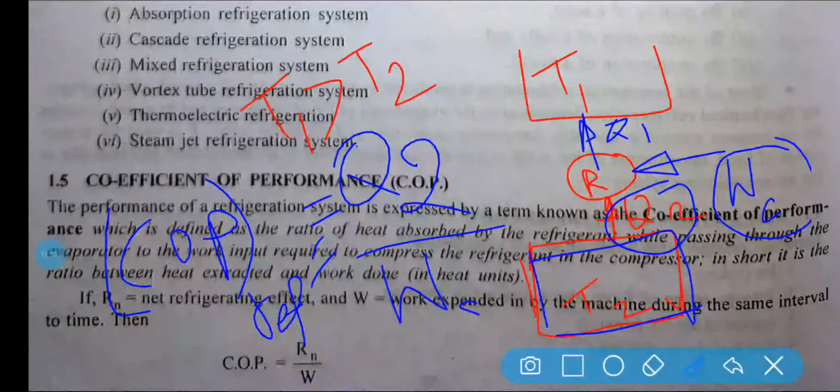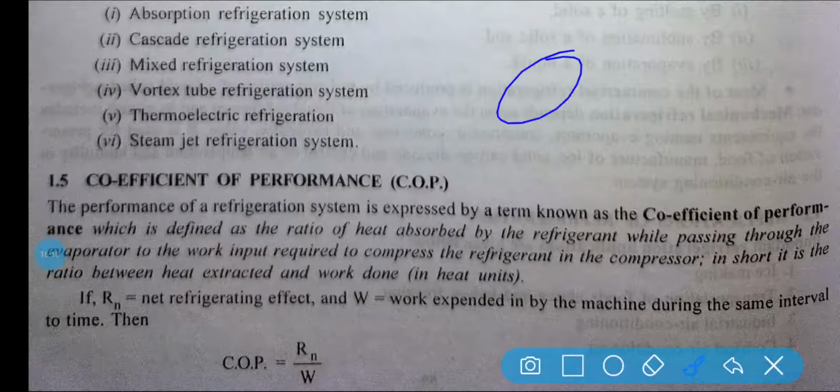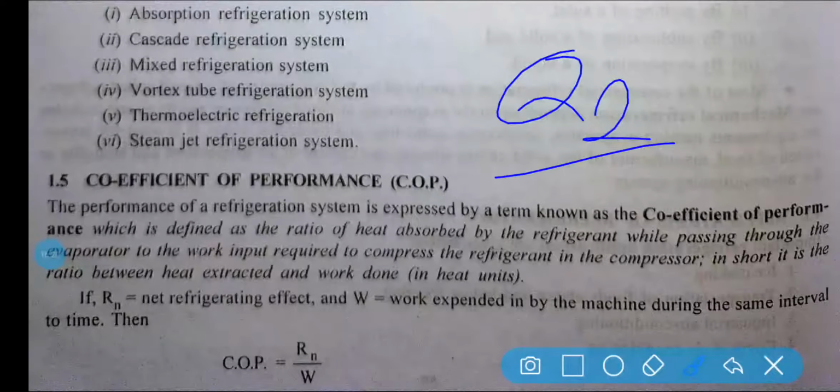So the performance of the refrigeration system is expressed by a term known as coefficient of performance. How much energy is extracted? Q2 amount of energy is extracted, and how much work is done on the system? WC amount of work is done on the system.